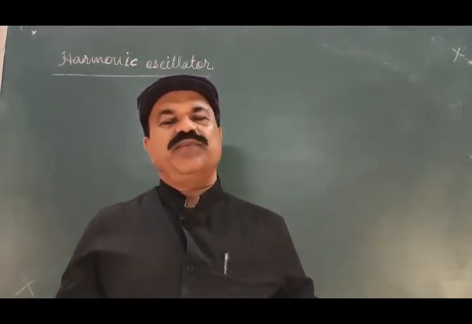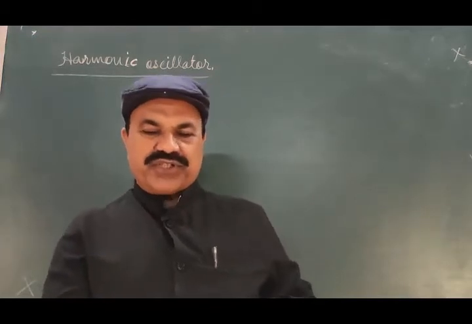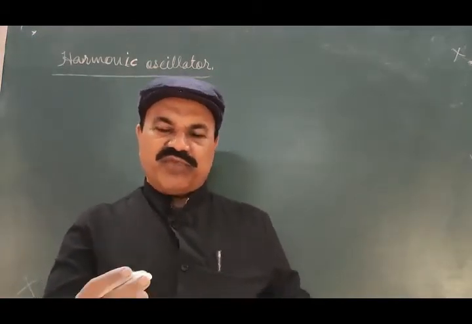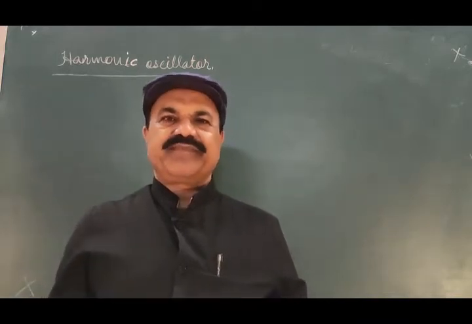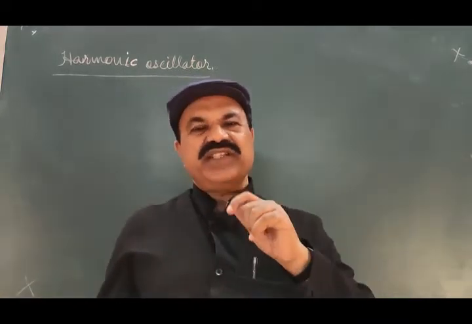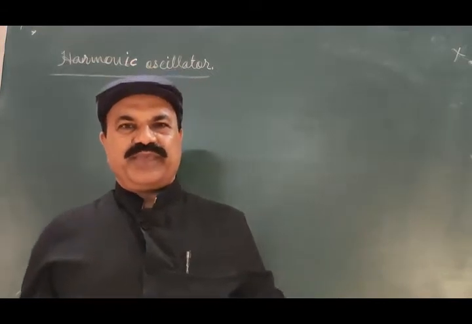The force which opposes motion of this bob from equilibrium to one extreme position is known as a restoring force.